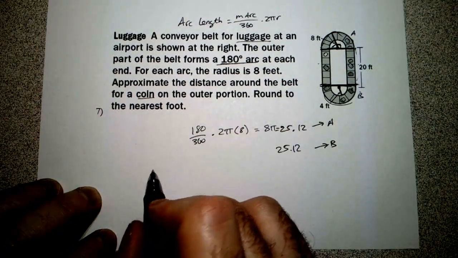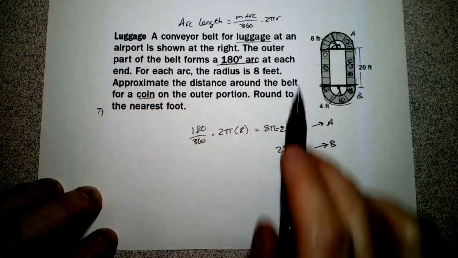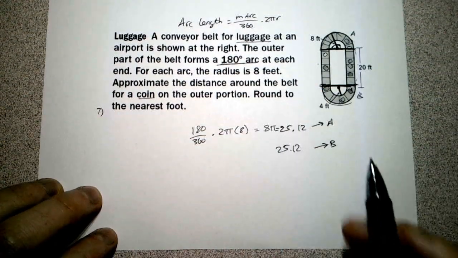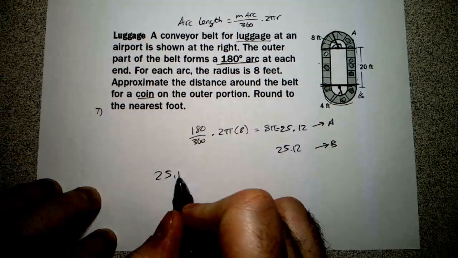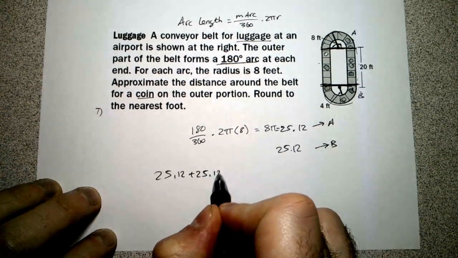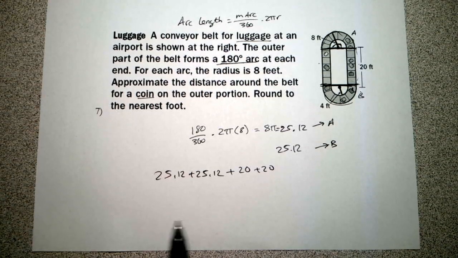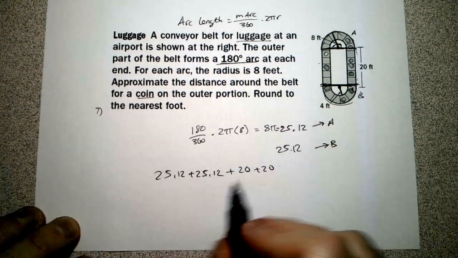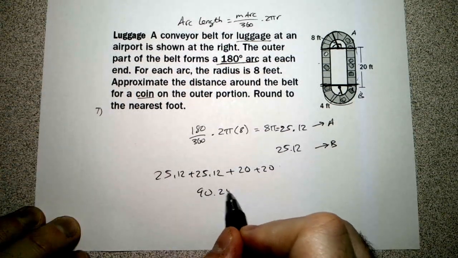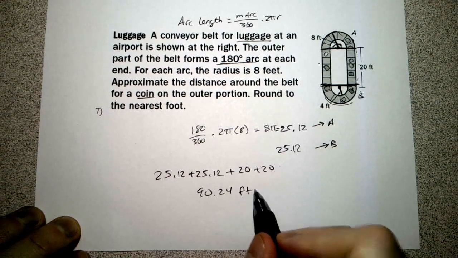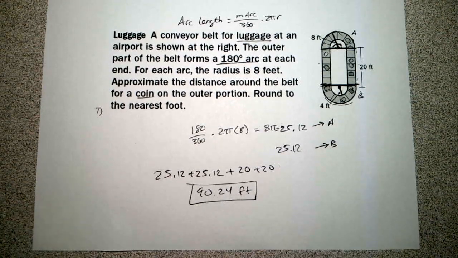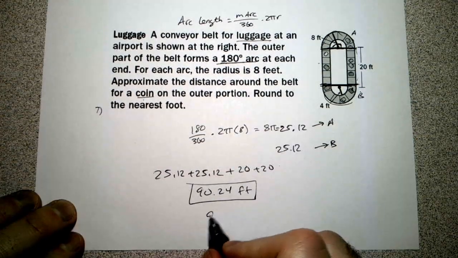So to get our total distance around the outside, as long as I'm reading this correctly, we would have 25.12 plus 25.12 plus 20 plus 20, which would be 40, and this is 50, so 90.24 feet would be our total approximate distance. Okay, nearest foot, so we'll put 90 feet.